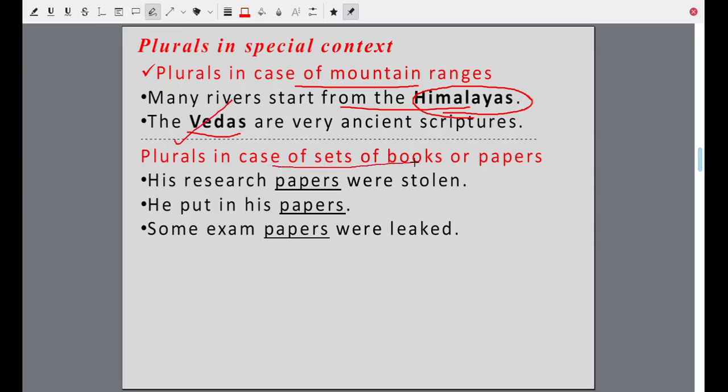Plurals in case of sets of books or papers. His research papers were stolen. Papers. Although we said paper has no plural, when you refer to a set, a set of books or a set of papers, research papers. He put in his papers means he resigned. He submitted his resignation. Some exam papers were leaked. Exam papers. So it is a set of books or a set of papers. Then we have the plural for paper.